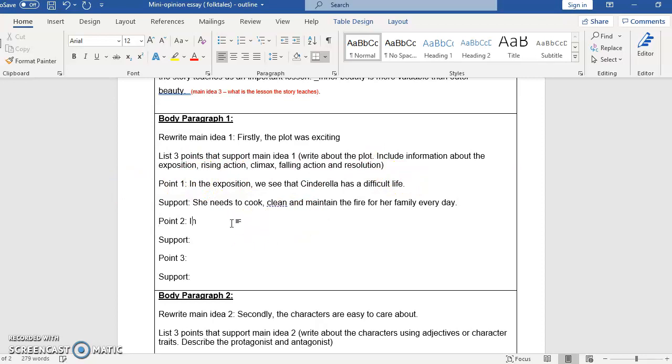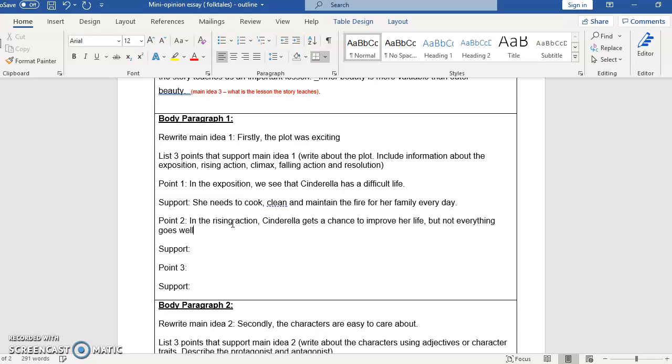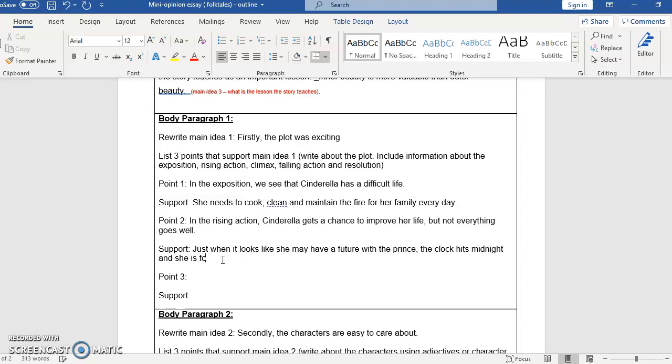Point number 2. In the rising action, Cinderella gets a chance to improve her life, but not everything goes well. Okay, so my support. So just when it looks like she may have a future with the prince, the clock hits midnight and she is forced to leave the dance.